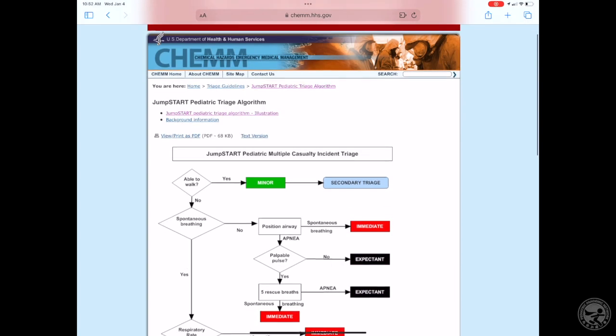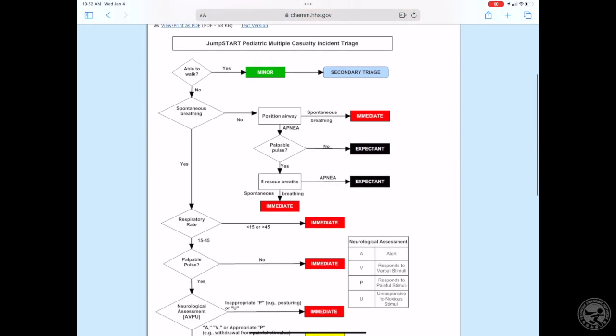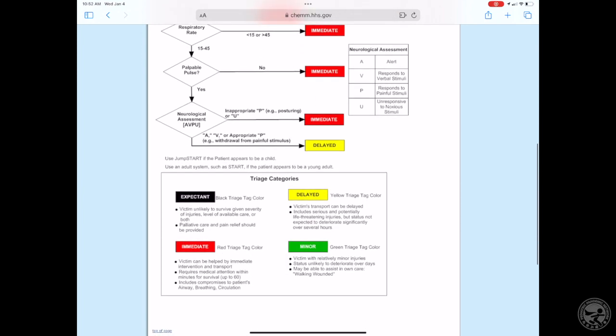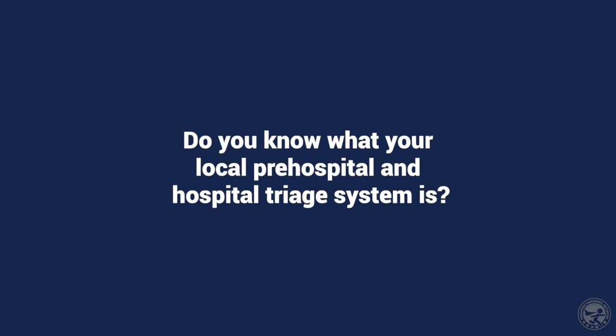There currently are several pediatric triage systems that exist. JumpSTART is the most commonly used pediatric mass casualty triage system, especially for children who are under 8 years of age or until obvious signs of pubertal development. Do you know what your local pre-hospital and hospital triage system is?